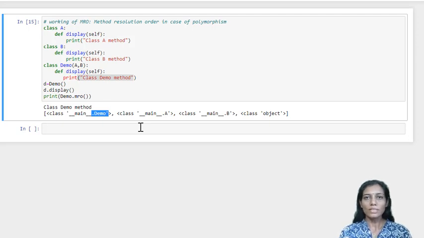So that's it for this session. I hope you have enjoyed the concept. In the next session we'll be learning further concepts of OOPS. Till then, happy learning.